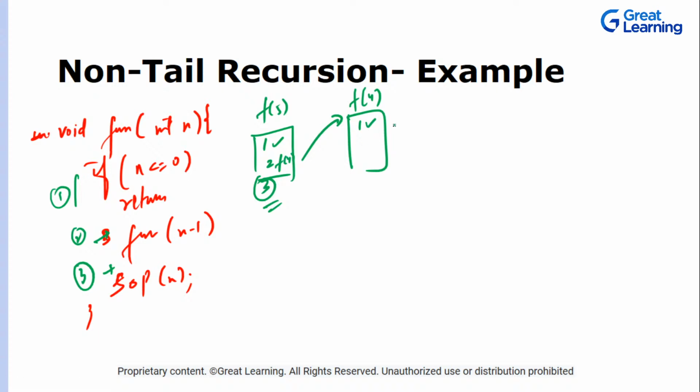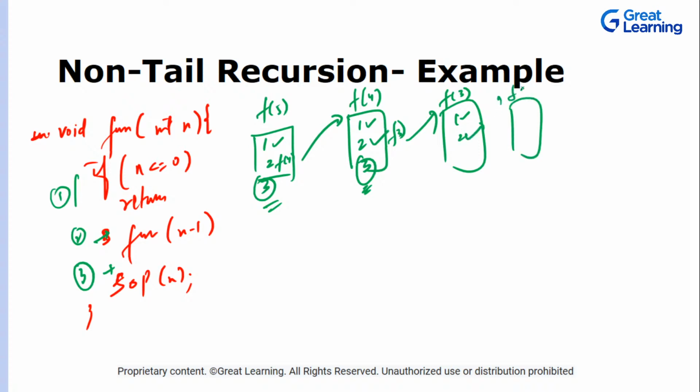One statement is executed. Second, again it will be called for f of 3. Again an activation record will be created, and this third statement will be left for execution. One, done. Second, again it will be called, and so on, right? Now let's suppose we don't want to go further, so let's change this to 2, or let's say 1 is less than or equal to 1. So this is called, and then the function will call for 1.